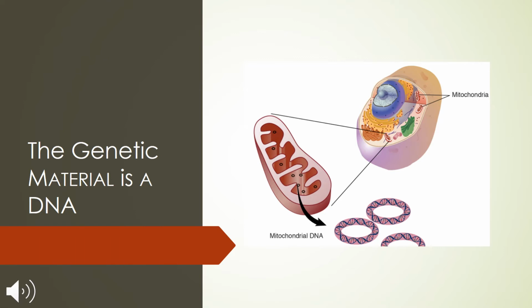So how will we decide whether the genetic material is a protein or a nucleic acid? By the early 1900s, the geneticists knew that genes control the inheritance of traits. Traits are your characters, your characteristics. Genes are located on chromosomes, and chemically chromosomes are composed of DNA and proteins.